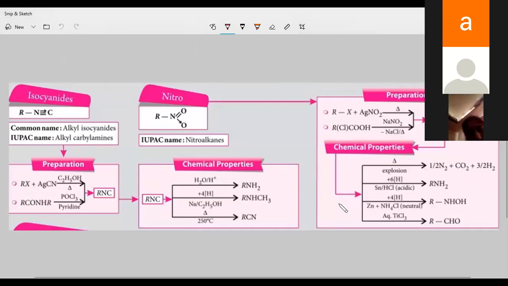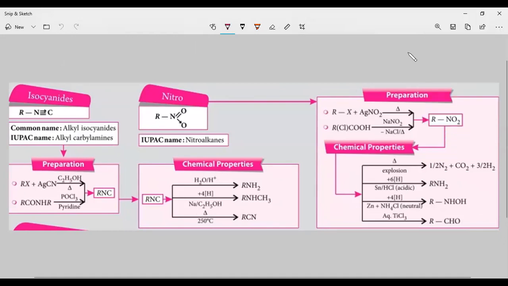In this, we are going to discuss isocyanates as well as the nitro compounds, their preparation as well as their properties. Okay, let us discuss this.